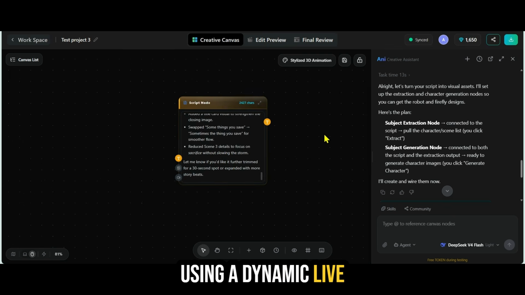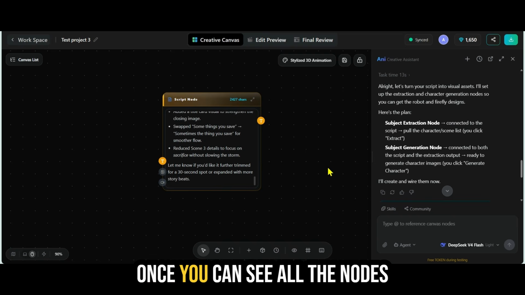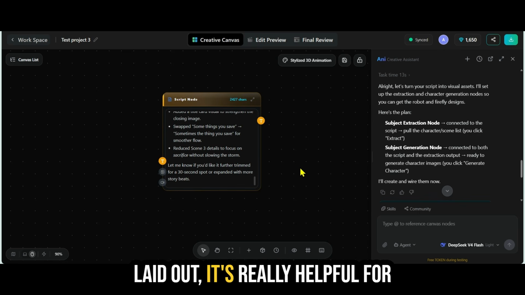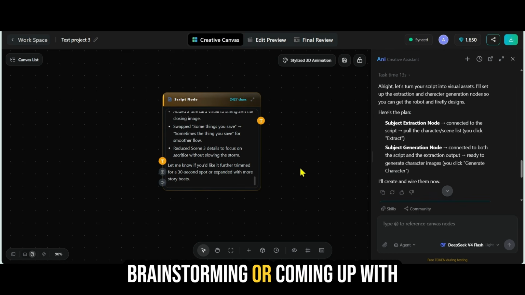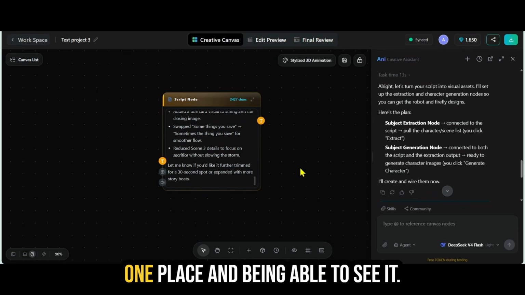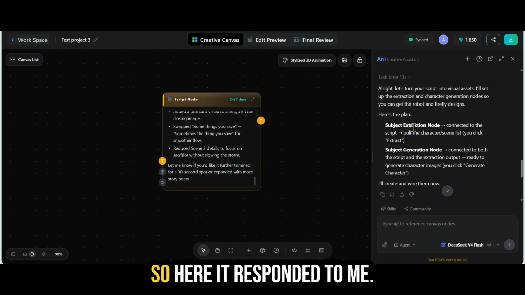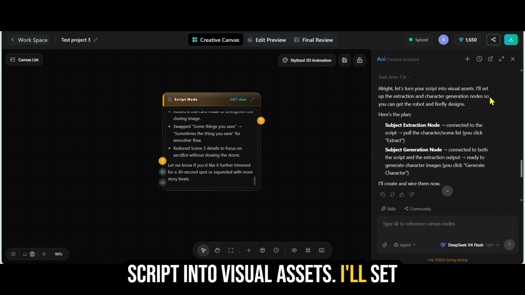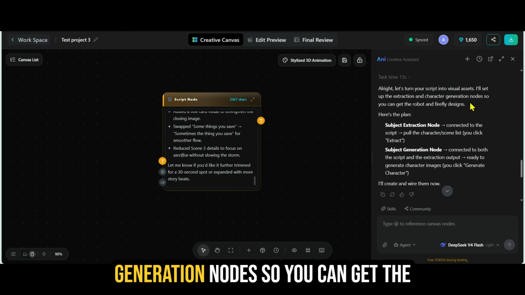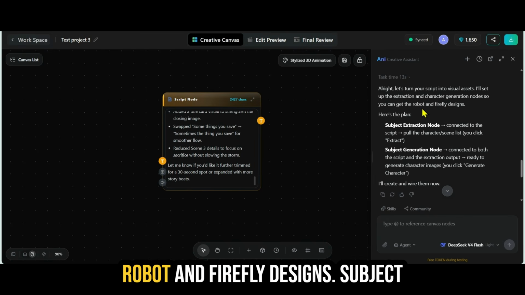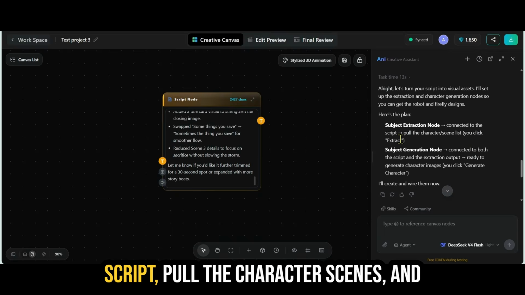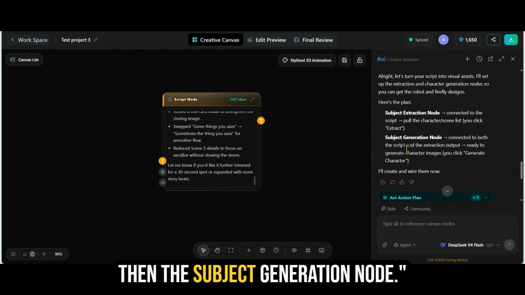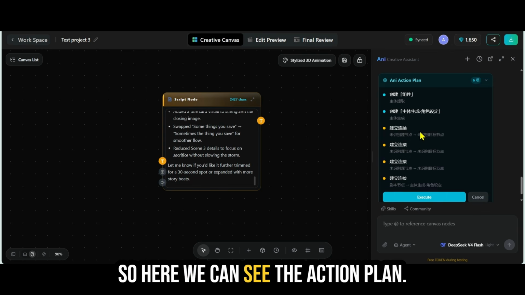Using a dynamic live canvas like this is great. Once you can see all the nodes laid out, it's really helpful for brainstorming or coming up with projects, having everything in one place and being able to see it. So here it responded to me. It says, all right, let's turn your script into visual assets. I'll set up the extraction and character generation nodes so you can get the robot and firefly designs. Subject extraction node, connect to the script, pull the character scenes, and then the subject generation node. So here we can see the action plan.